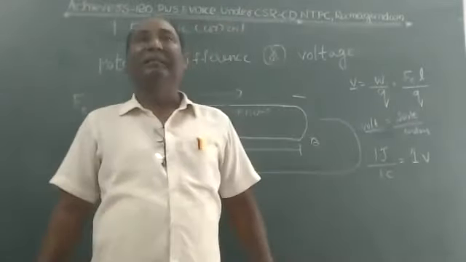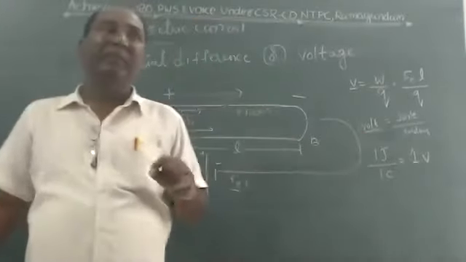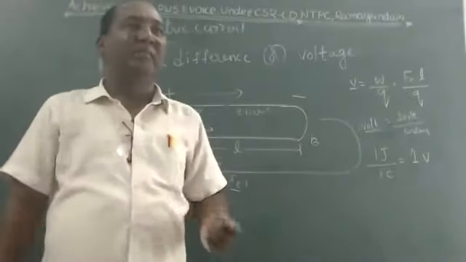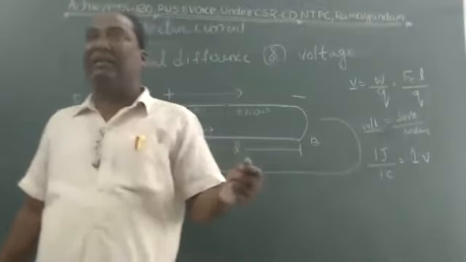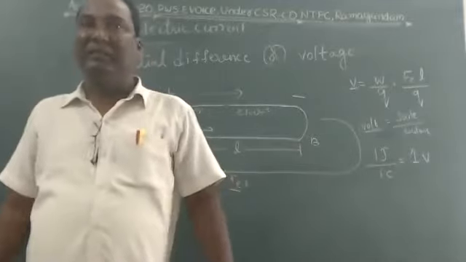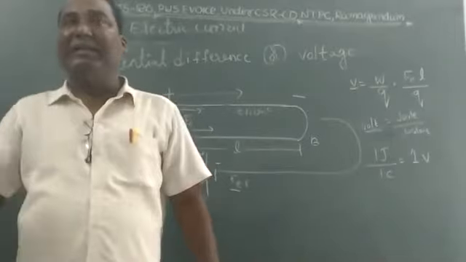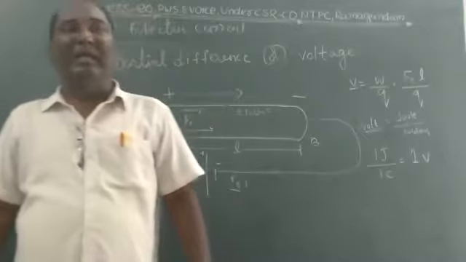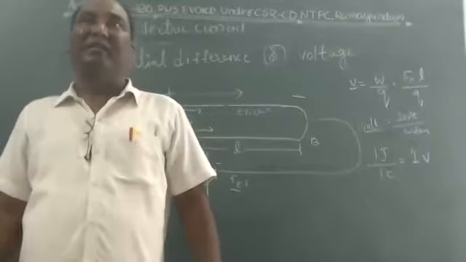Once again, first the definition of current. The flow of free electrons is called current. And what is meant by a conductor? A conductor is the material which allows electricity through itself. Examples are all the metals. Non-metals are insulators. The material which does not allow electricity through itself is called an insulator or bad conductor. Examples are plastics, stone.